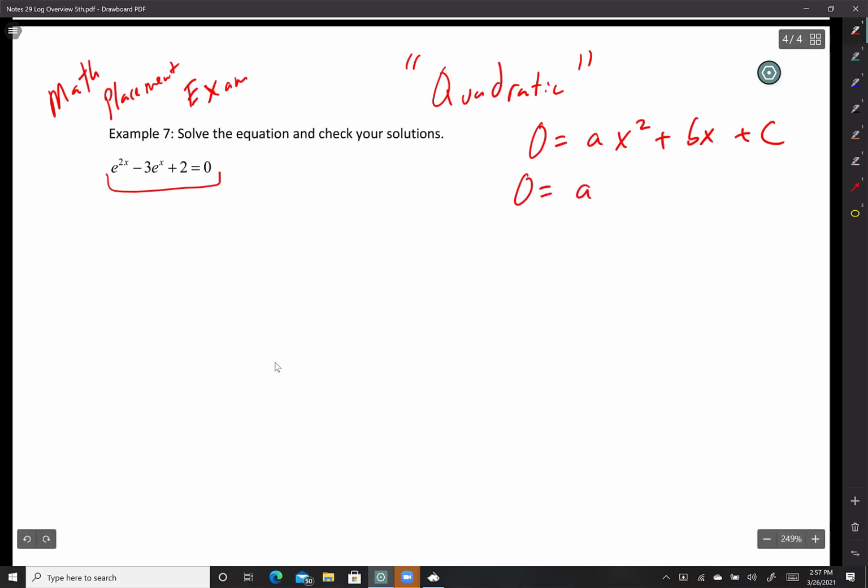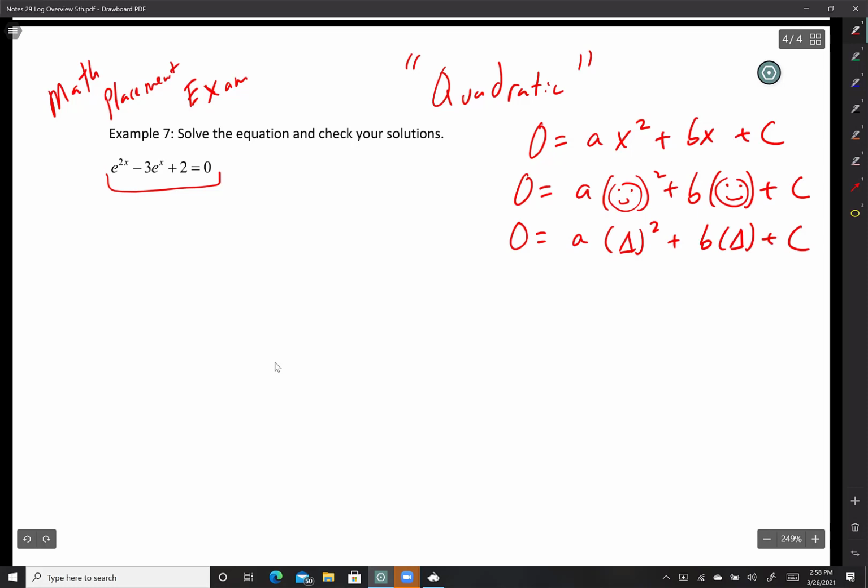Doesn't it look like this? You guys like happy faces? Here are happy faces in case you like happy faces. Okay, I can see some of you are haters and you don't like happy faces. All right, I'll change it up to triangles because I can see the haters. You haters. Here you go. Here are some triangles. So now everyone's pleased. The haters are pleased and the happy face people are pleased. All right, there we go.